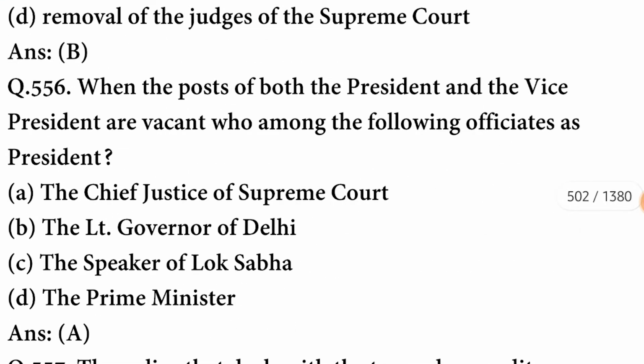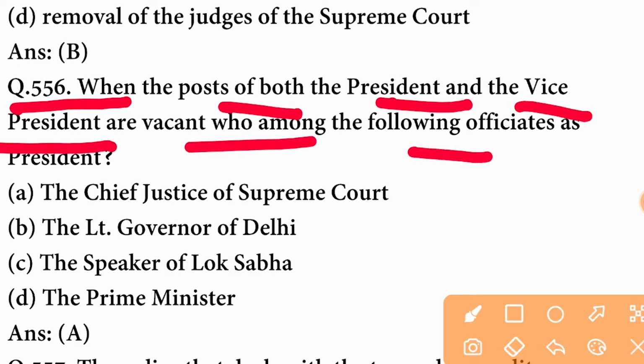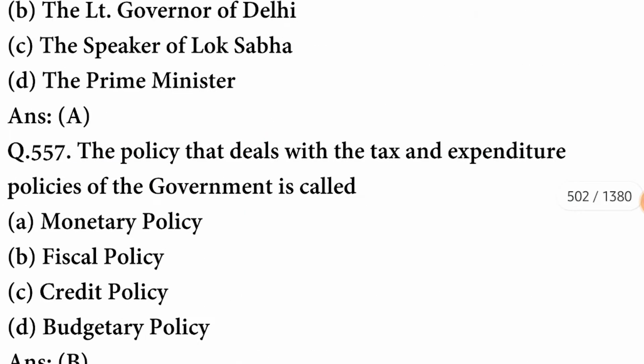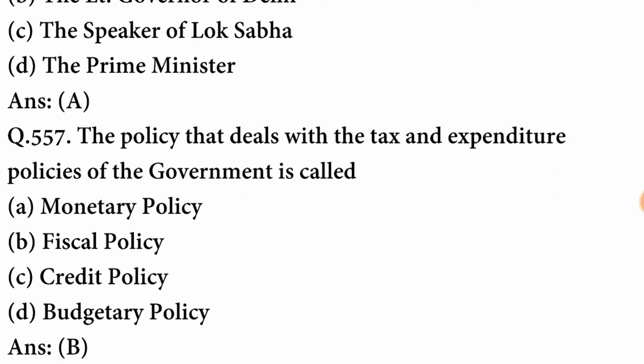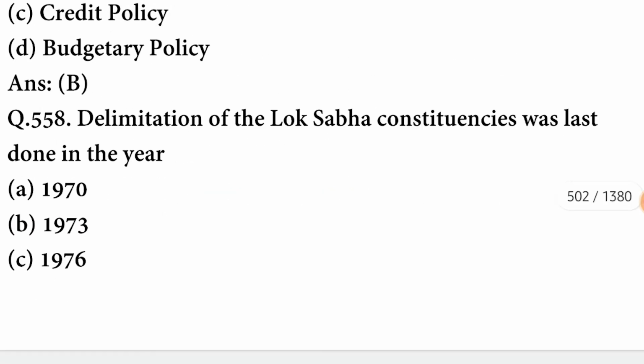Next question. When the posts of both the President and the Vice President are vacant, who among the following officiates as President? The person who officiates as the President is the Chief Justice of the Supreme Court. A option is correct. The policy that deals with the tax and expenditure policies of the government is called fiscal policy. B option is correct.